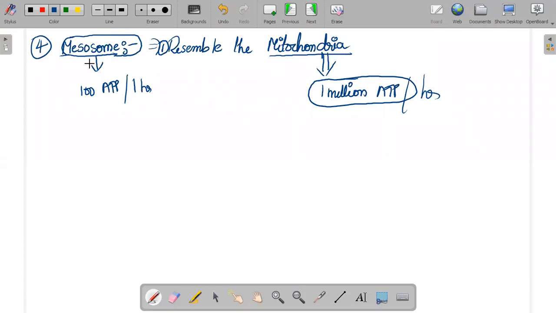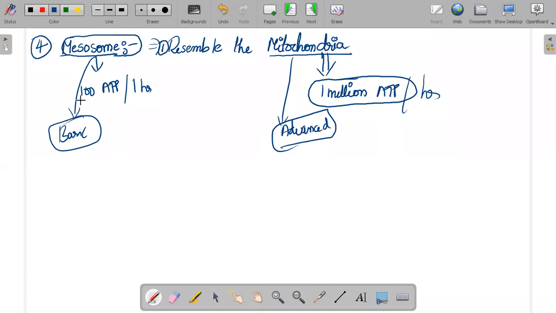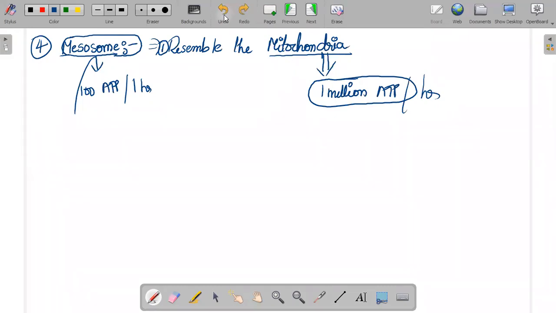Understand the difference. Why is this one able to produce more? Mesosome, I already mentioned in the starting class, is basic in nature, and mitochondria is advanced in nature. That's why they are able to produce 100 ATP. Both of them are producing the ATP, but the difference is that mesosome is basic in nature. Mitochondria is advanced in nature. That you have to keep in mind. That is your first point. Very simple.